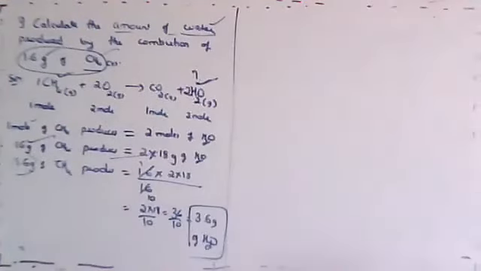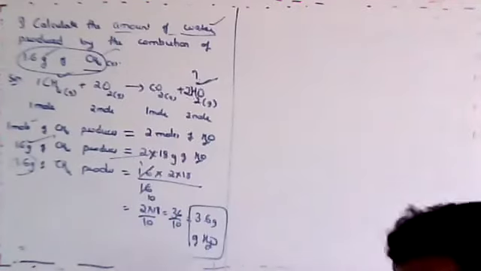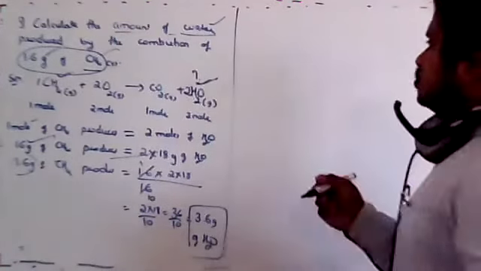Those who are answering as 36, don't go for answering. Directly it is not 36, it is 3.6. Okay, Teja, should I explain? Okay, see, I'll just do it once again.